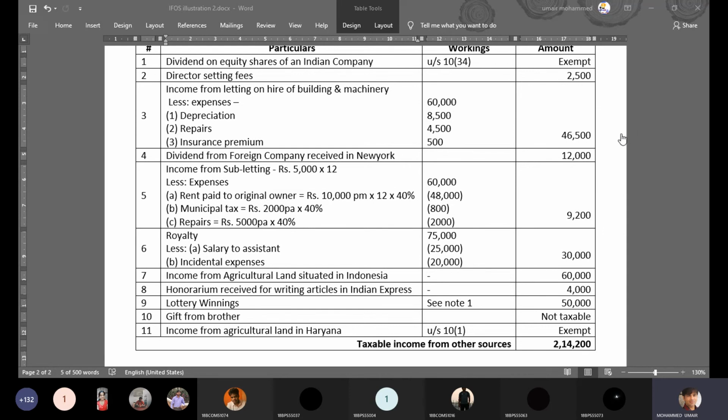Hello, sir. Sir, can you explain the fifth point of this sum? Okay, let me check. Fifth is subletting.